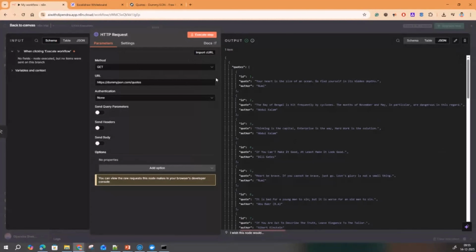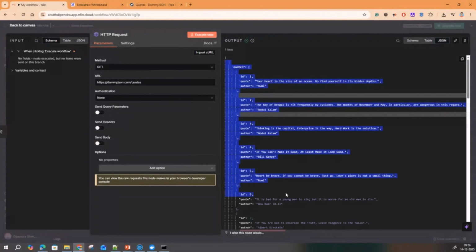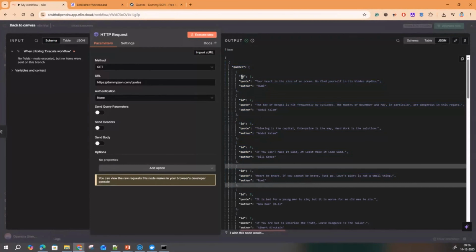Now it's up to you what action you want to do next. If you want to fetch only one, then you write that code and fetch only one particular quote and display it, or maybe store it somewhere like a Google Sheet or whatever it is. In real time, you should understand this will not just be quotes, right? It will be a simple real time application where you are querying some data by hitting the API and fetching the data, and then you have to do some operations on that data. Fetch that data, manipulate, tweak it, and then take further action.